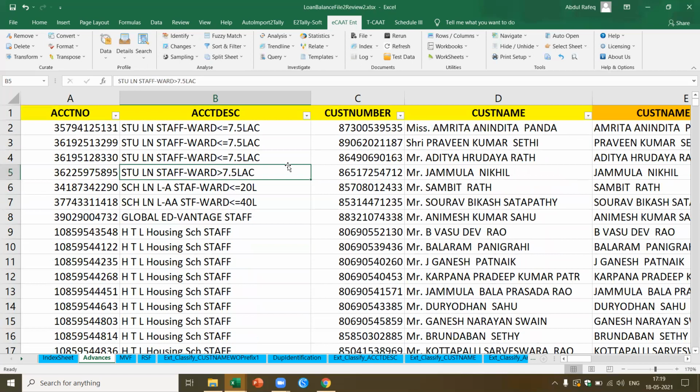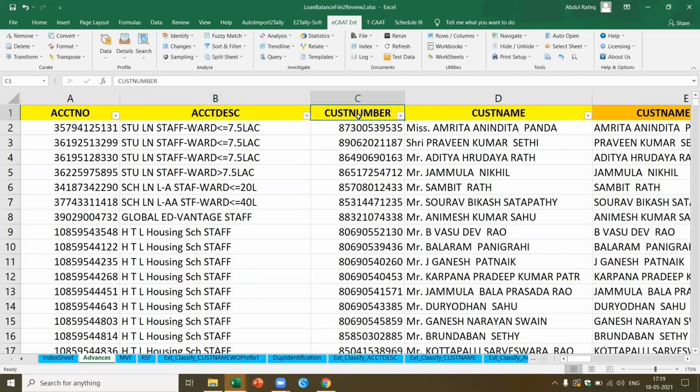Now, what are the type of questions I would like to ask? In the account description, I would like to know what are the categories of loans which are there, and what are the number and the sum, so that based on that, I can decide if I want to do sampling or verification of the documents. I can pick up the top X, let's say top 10, or I can pick up some random documentation.